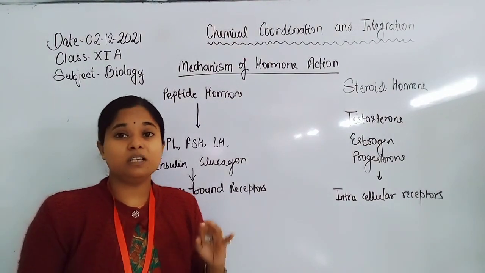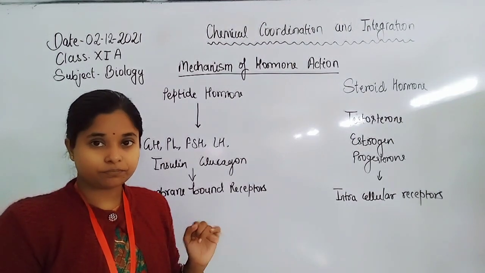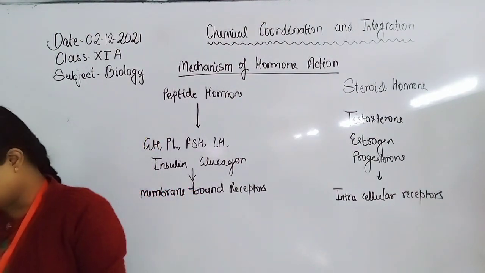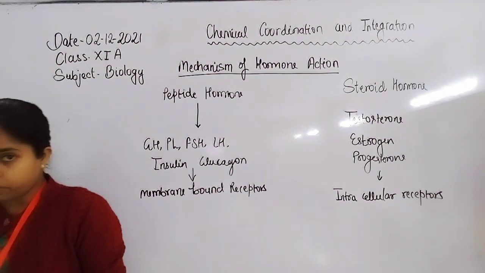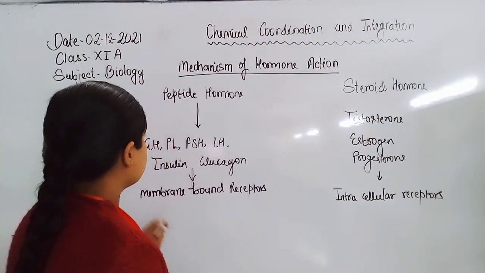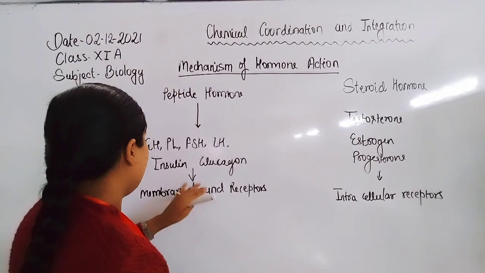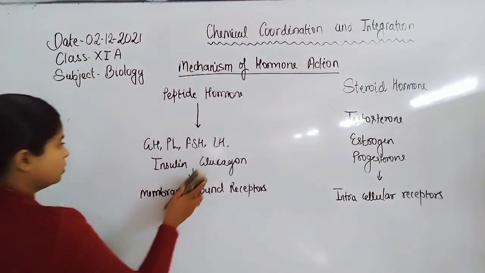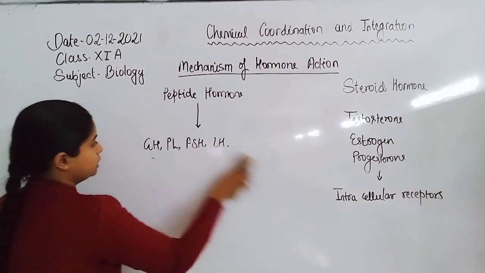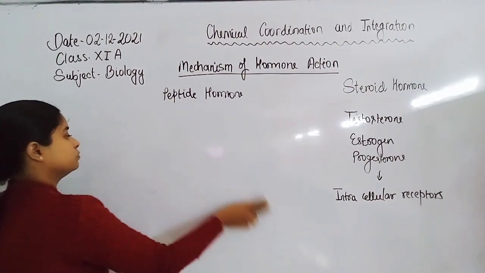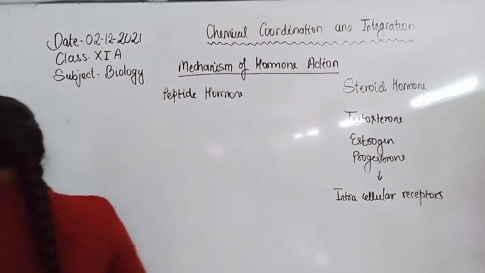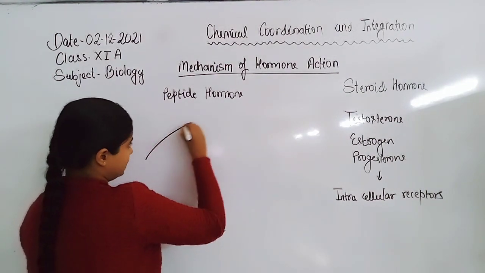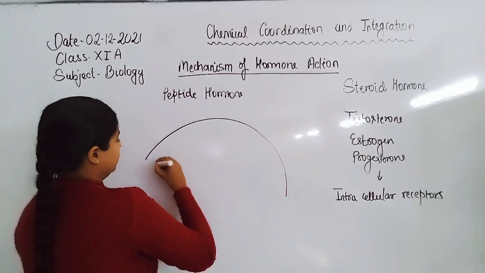Now, how they act on a cell, we can discuss with the help of a diagram, one by one. First we discuss the FSH hormone, how it binds with the receptor, and where the FSH receptors are present. For the peptide hormone, here is the lipid bilayer.